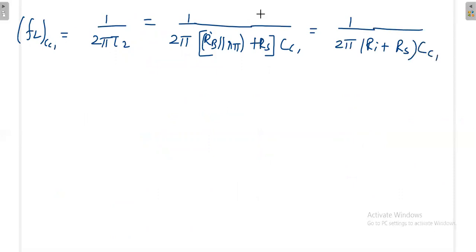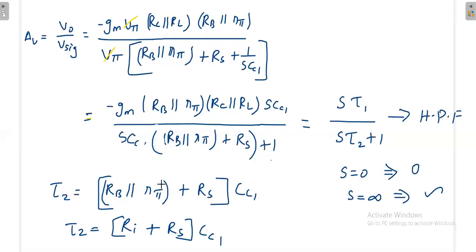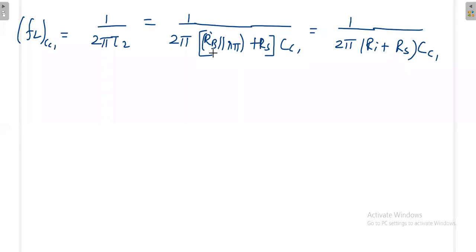You can do the approximation. When calculating RB parallel R pi, finally RS is there. So which one will be larger? When you have RB parallel R pi, you will get a value that is closer to the smaller resistance, but you have to really know the values.